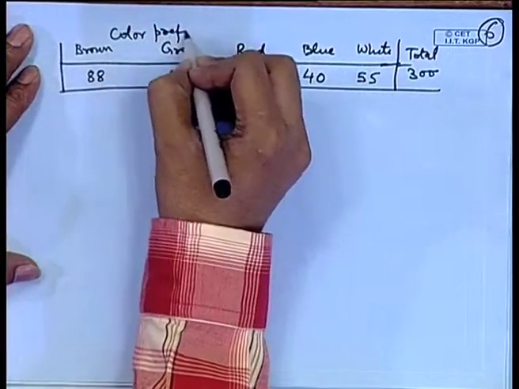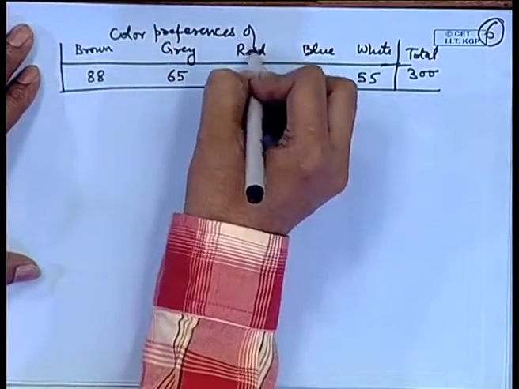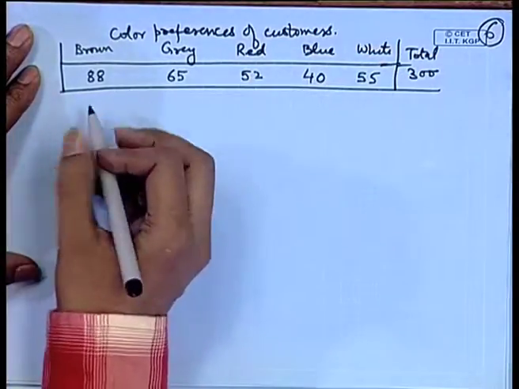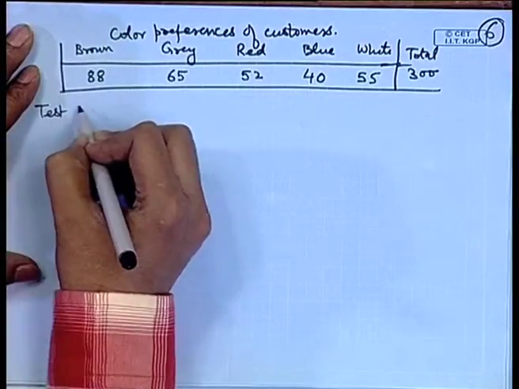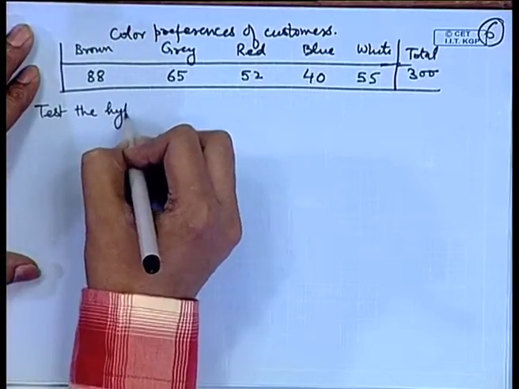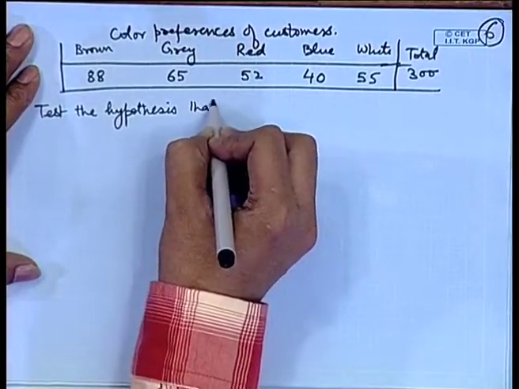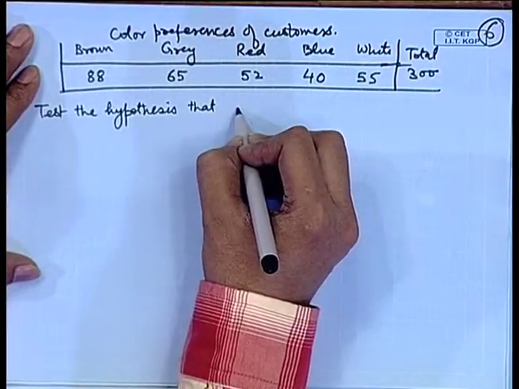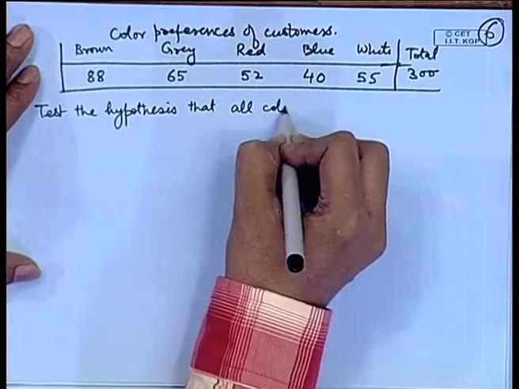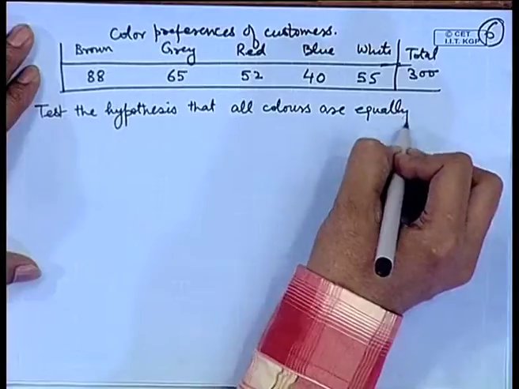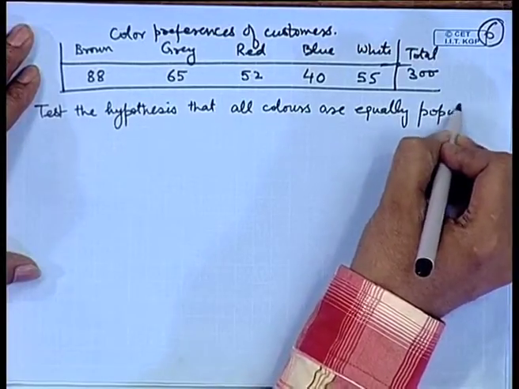Color preferences of customers. So, we want to test the hypothesis that all colors are equally popular.